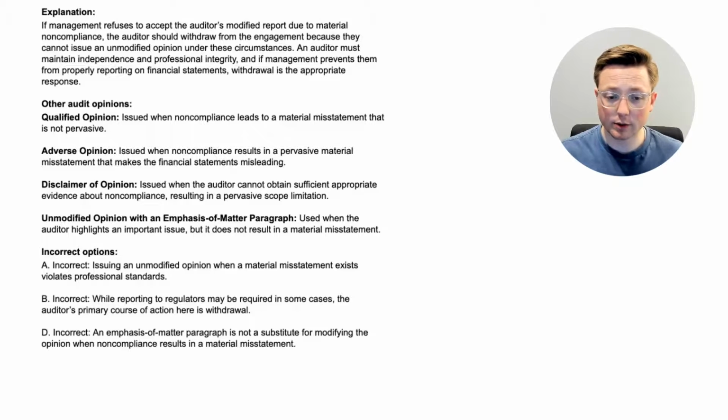Let's talk about the other incorrect options, and they have to do with these other audit opinions. Option A was incorrect because issuing an unmodified opinion when a material misstatement exists violates professional standards. You can't do that. Option B was incorrect because while reporting to regulators may be required in some cases, the auditor's primary course of action here is withdrawal. So that's the first thing that they do. They need to withdraw from the engagement because they can't be dealing with a management who refuses to accept the opinion that the auditor gives.